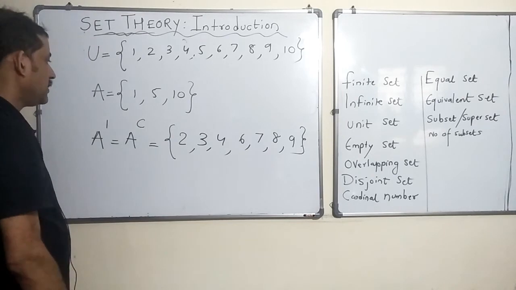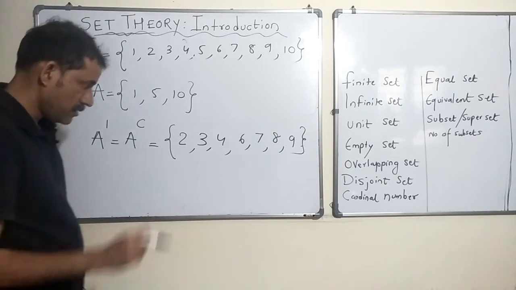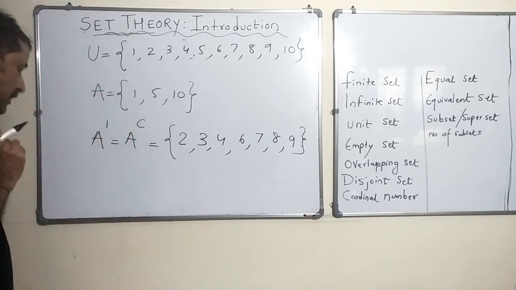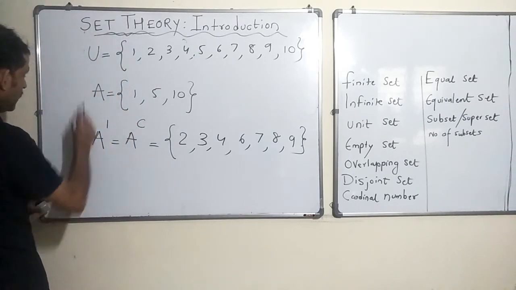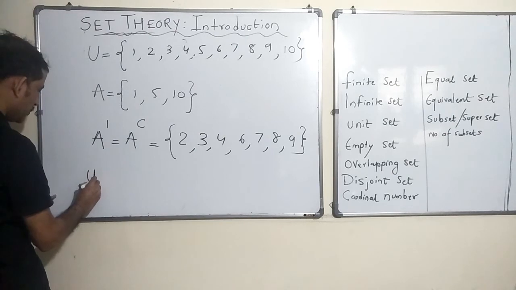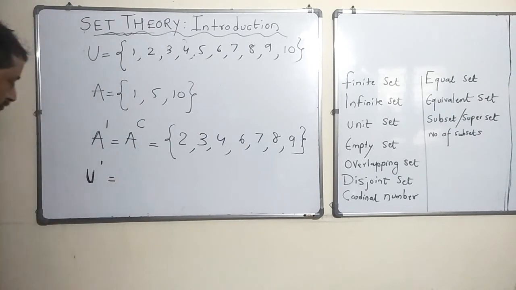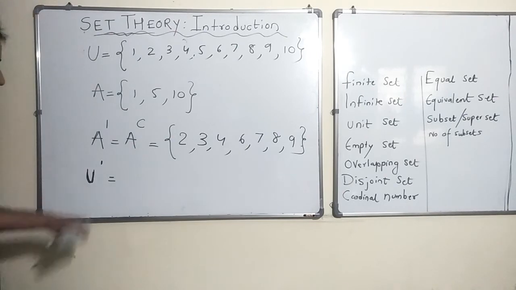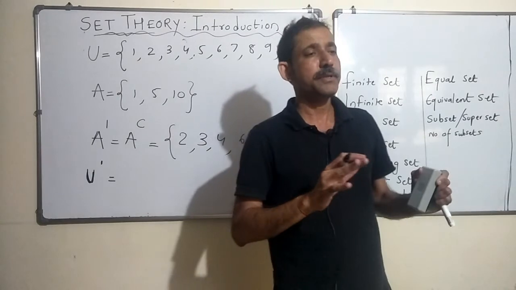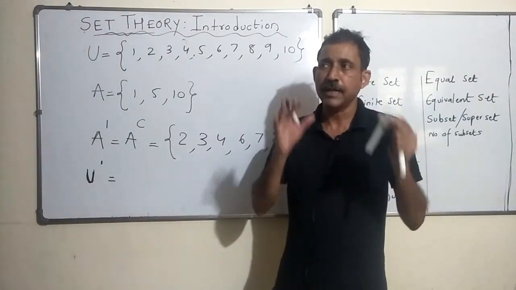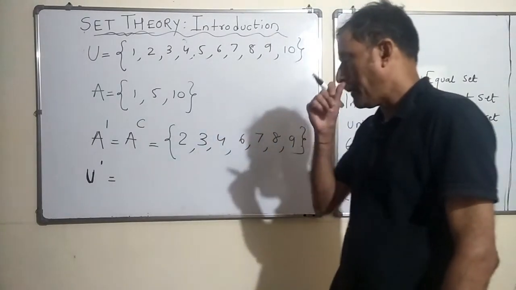Okay. Now this is fine, you understood this, right? Now let's say this is the universal set. What do you think would be the complement of the universal set? Now the universal set in a particular problem has all the possible objects or elements or members it can have, right?